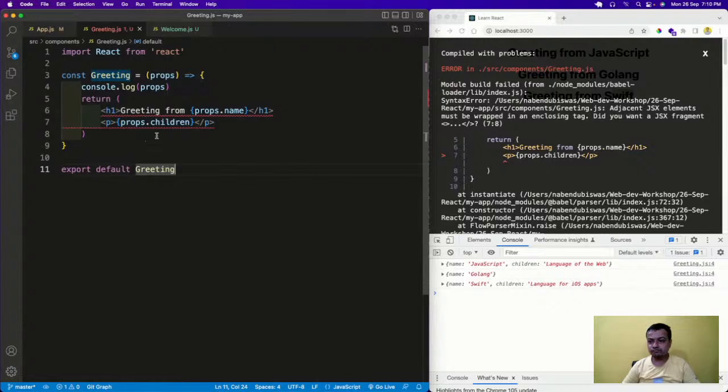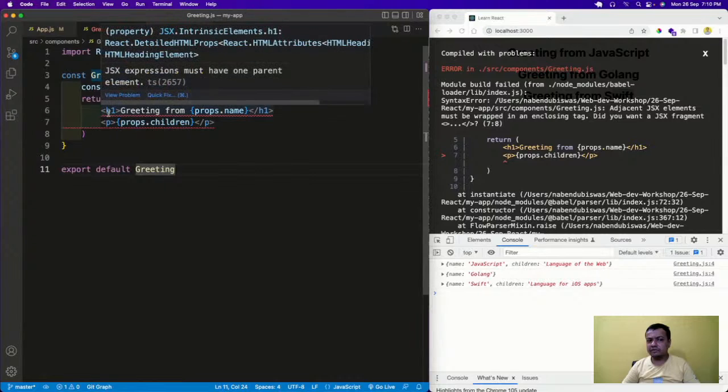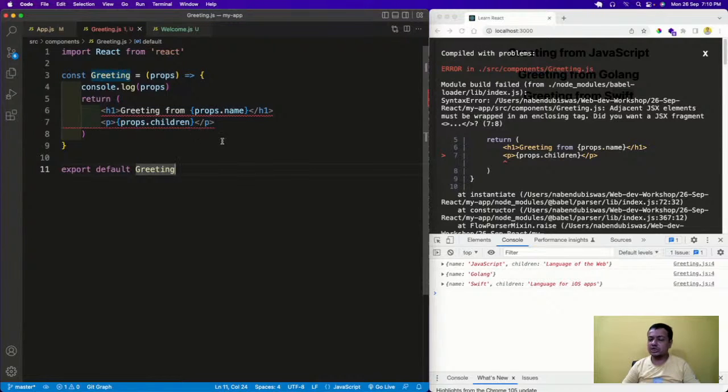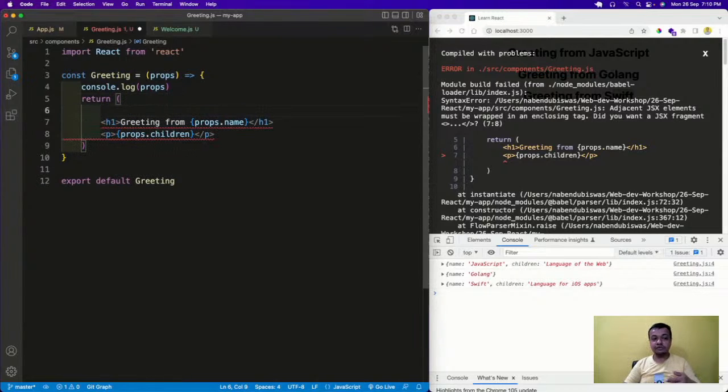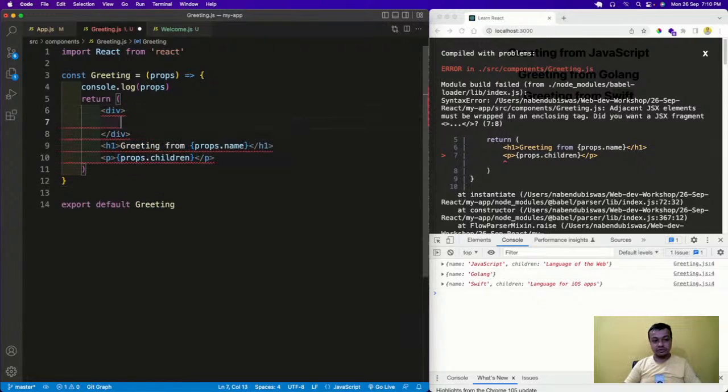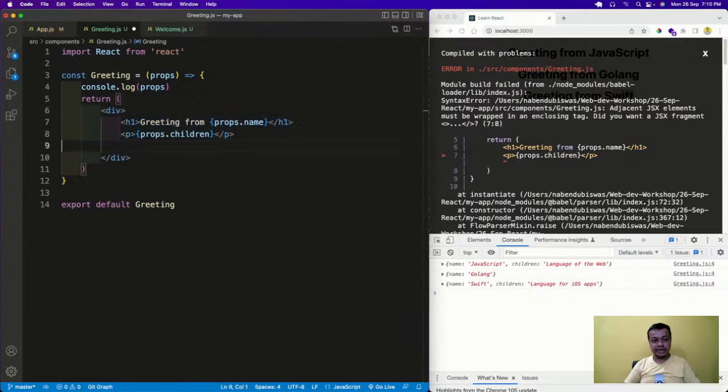It means that a React component cannot start with an h1 or a p side by side. It should start with one element and end with the same, and they are suggesting we use something known as a JSX fragment. It is not required; we can use a JSX fragment, but we can use anything that is the same. We can use a div, we can use a span, anything. So maybe I'll use a div, and I will wrap it. See, the moment I wrap it, the error has gone from here also.